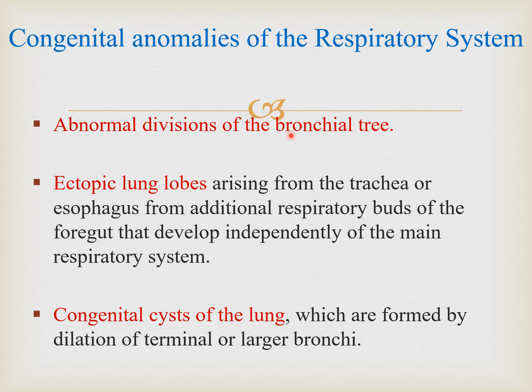Abnormal division of the bronchial tree can occur, but remember, we use two terms in development: one is variability and the other is abnormality. Variability means something a little different from the normal population.